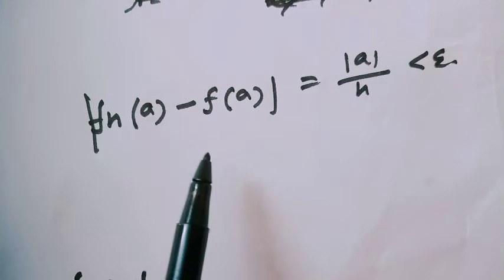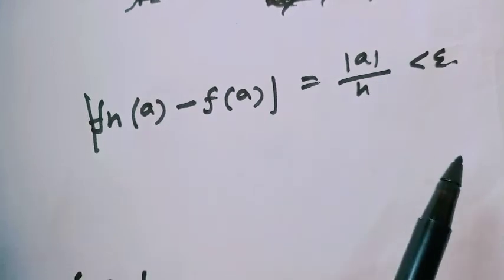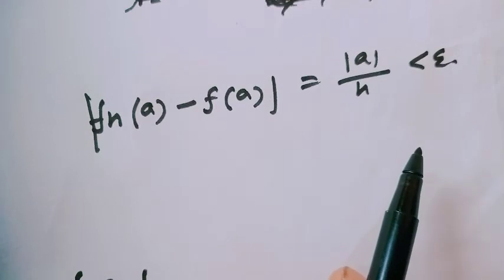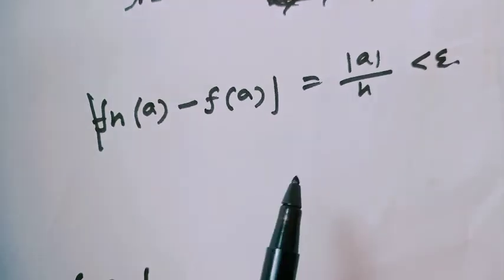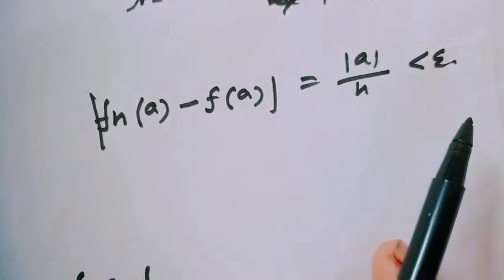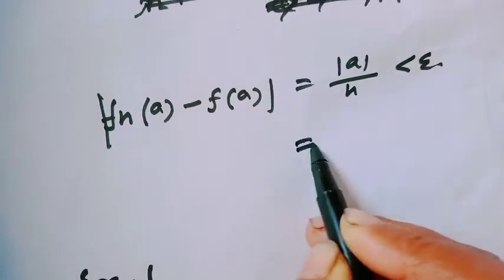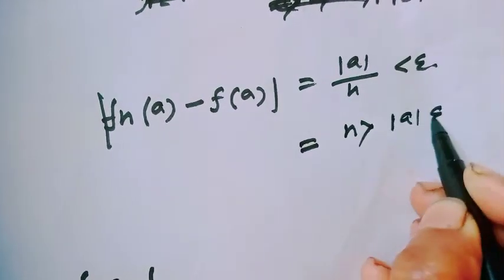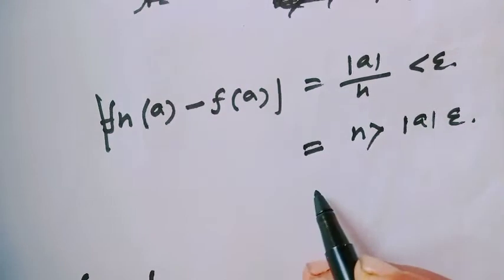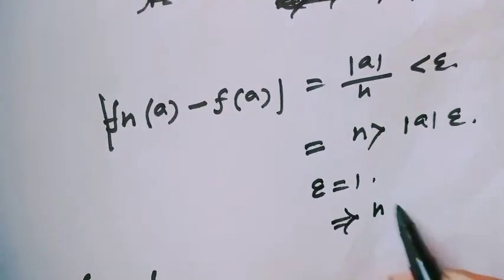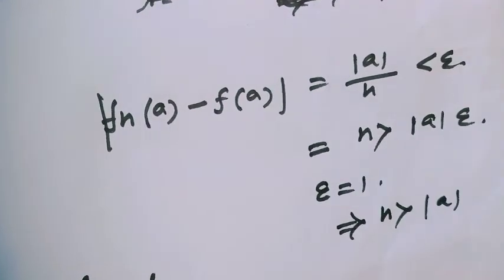All of us know that by the epsilon-delta definition, we have to find a capital N such that small n is greater than this N. And from this line, we can tell easily n is greater than the absolute value of a over epsilon. If we choose epsilon equal to 1, then n is greater than the absolute value of a.